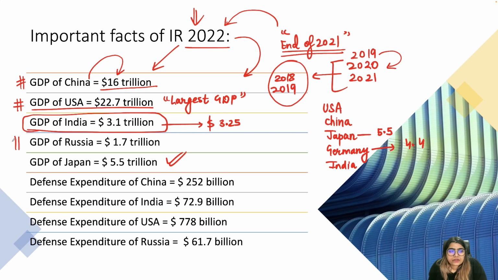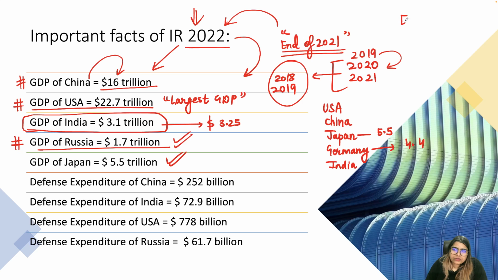And Russia is also important for us. So I am here taking into account the major powers, right? That is China, US, India, Russia, Japan. If we take Russia, the GDP is 1.7 trillion dollars.